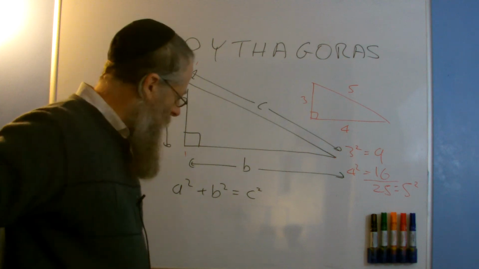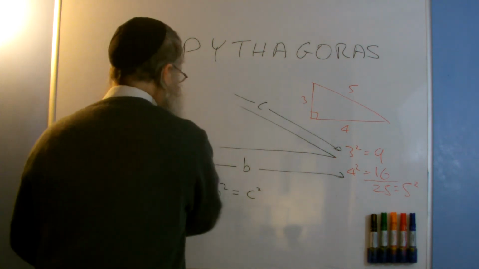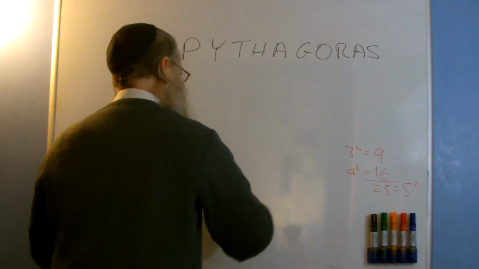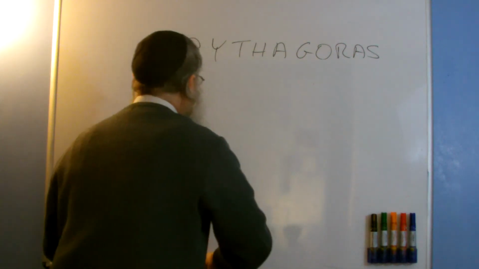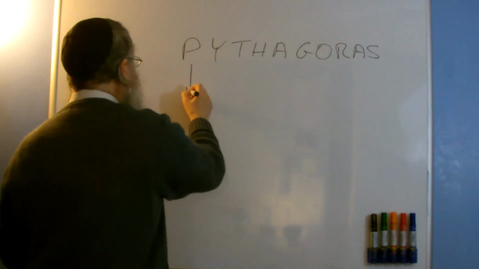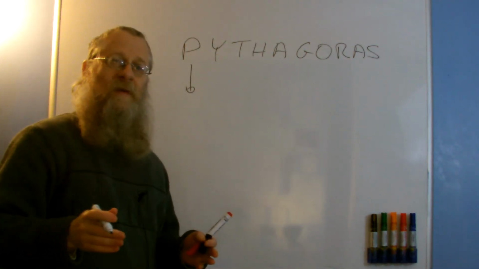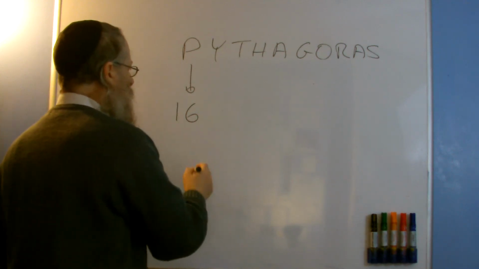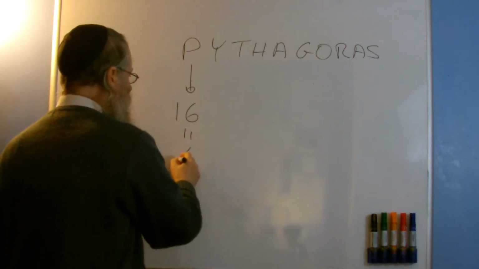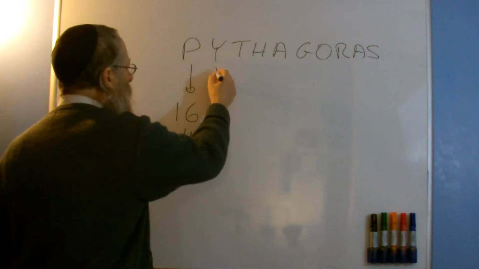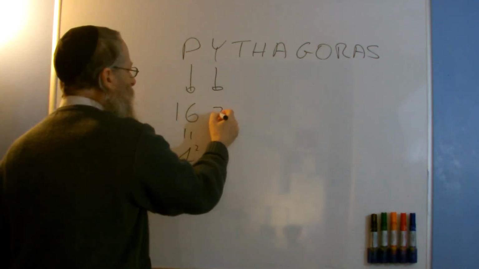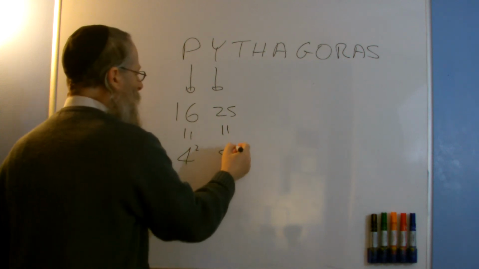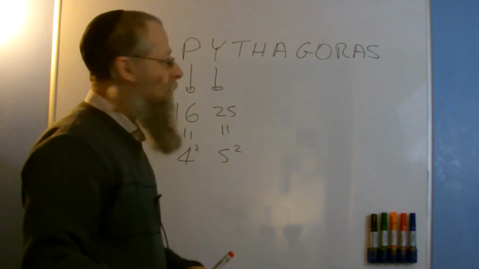So let's now look at his name, and we'll see some interesting relationships in his name. So P, using the placement value, is 16. It's the 16th letter of the alphabet, and it's worth 16. And that is 4 squared. Y is the 25th letter, worth 25, and is 5 squared. So straight away we've got 4 squared, 5 squared in his name.